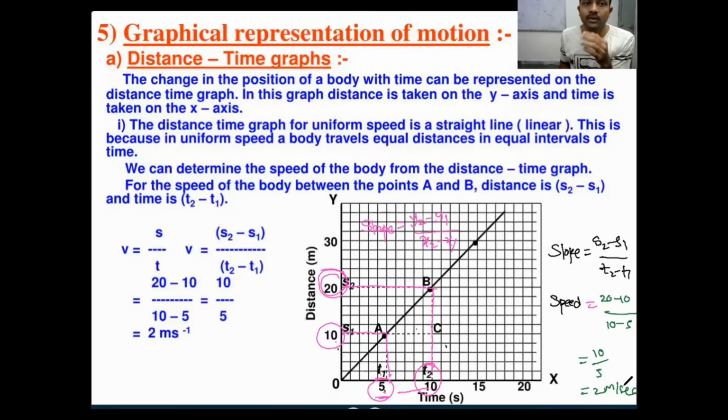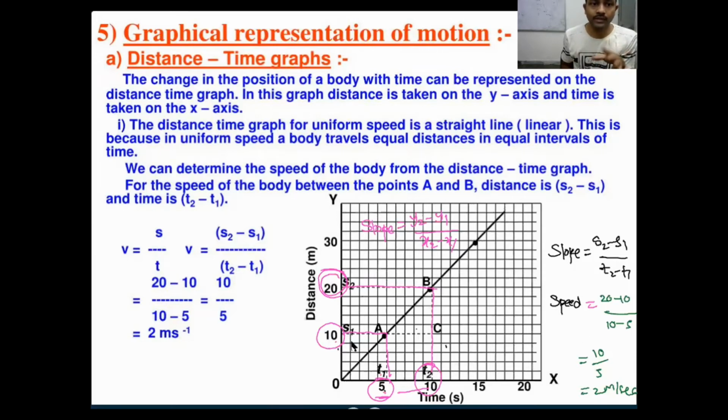In each 1 second, you are moving 2 meters of distance. Like that, in 5 seconds, you cover 10 meters distance, right? 10 by 5, that is 2 meters per second. Your speed or velocity is 2 meters per second. Okay, is it clear, everyone?